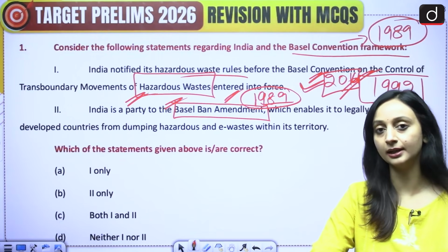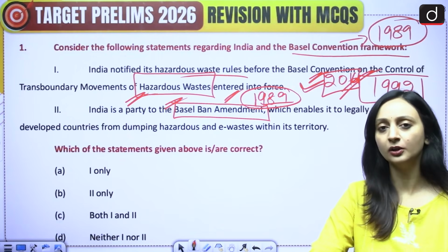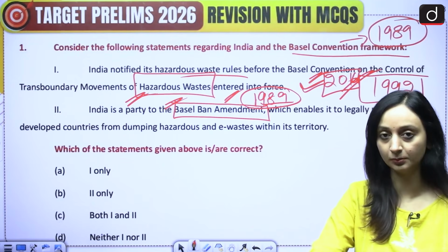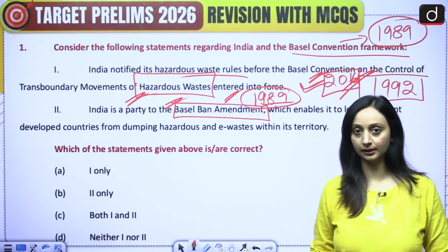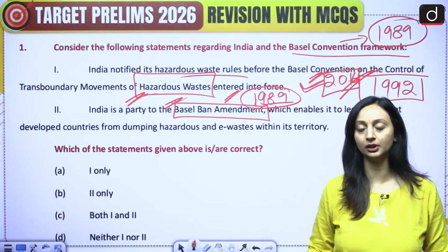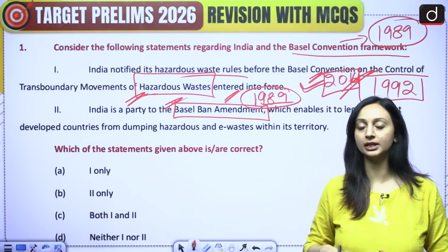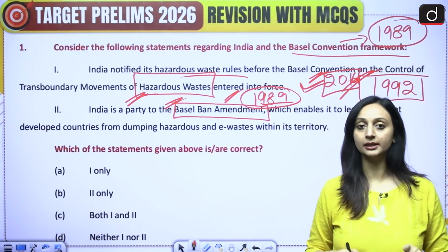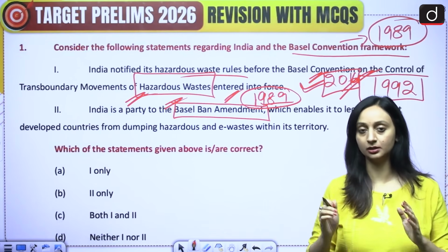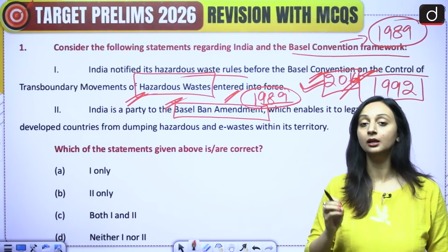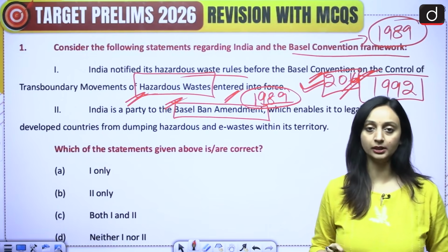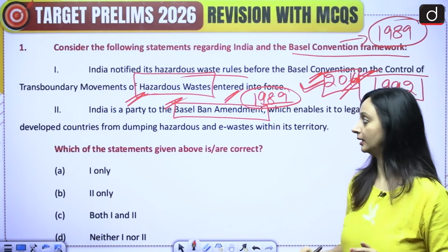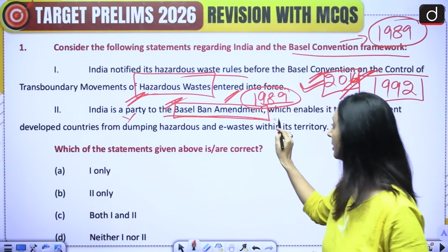So ideally what happens is that the country wherein these wastes are being transferred has to be informed, and then the consent should be taken from that country. Only after that you can give that waste to the country, and the country can decide if it has to recycle or upcycle, do anything of that sort with that waste. But in the Basel Ban Amendment, this has been completely prohibited, that certain things cannot be exported to any other country. Certain types of waste cannot be exported. So India, though it is a party to the Basel Convention, is not a party to the Basel Ban Amendment.